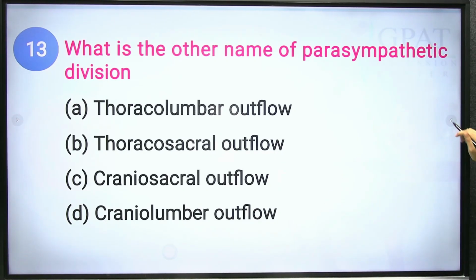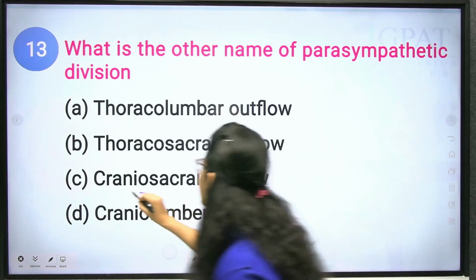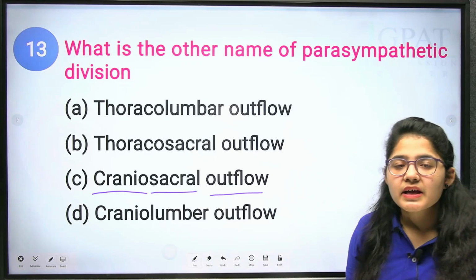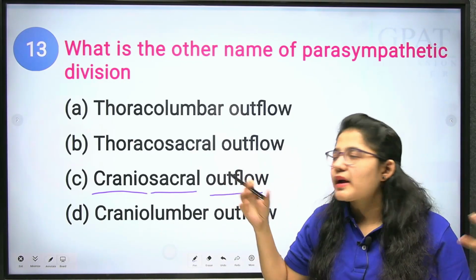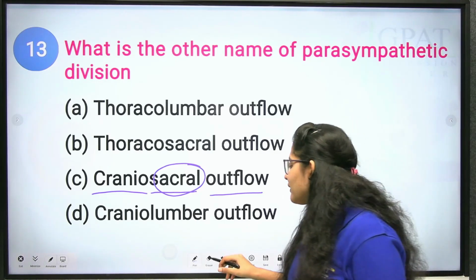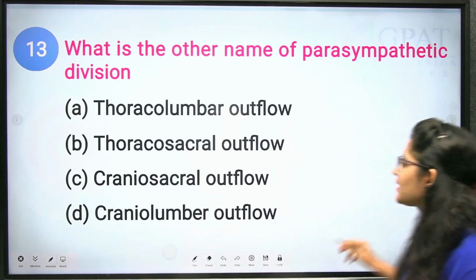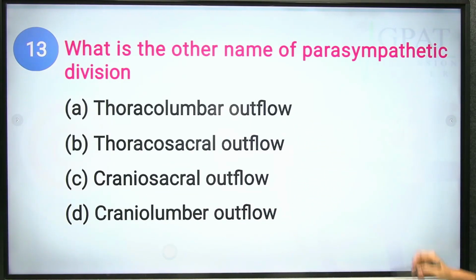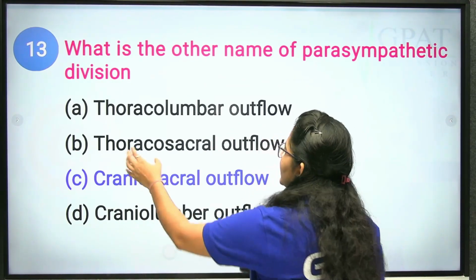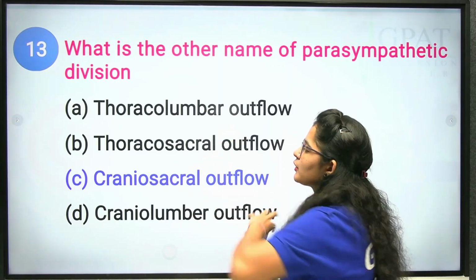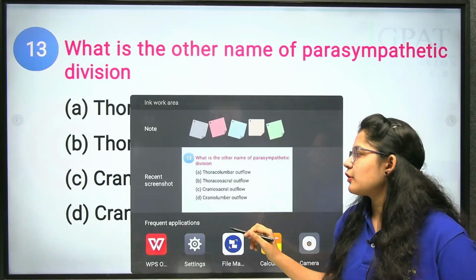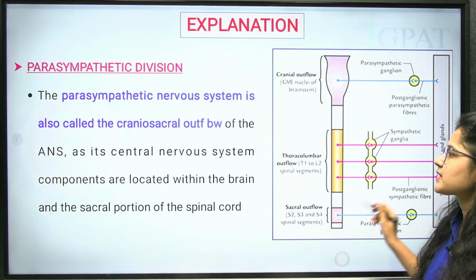That will be craniosacral outflow. Parasympathetic means it is connected through the cranium and also through your spinal cord. So what will be the correct answer? Craniosacral outflow. Clear? It cannot be craniolumbar or thoracic sacral, no. Thoracolumbar, no. Cranium means your head, your brain, and the spinal cord. Clear? Now the next question.